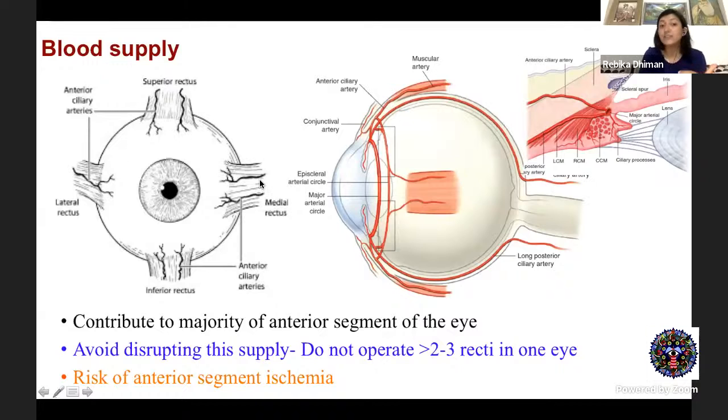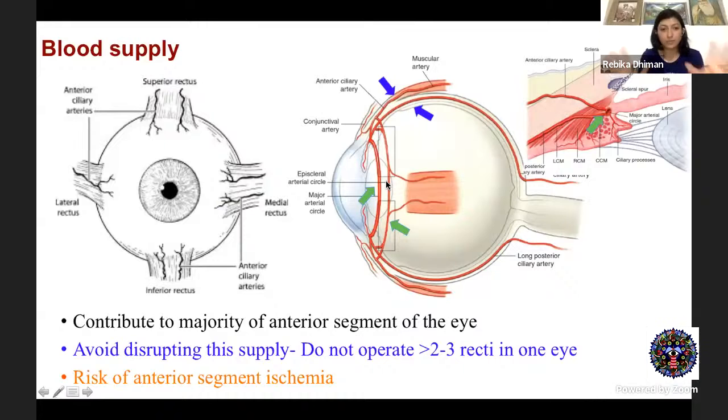Now, it has clinical relevance. This knowledge is important because, as you can see over here in this diagram of the globe, these muscular arteries form the anterior ciliary arteries, and then they pierce the sclera and combine with the long posterior ciliary artery, which is coming along, and they form the major arterial circle, which is present at the root of the iris. They are also responsible for forming the episcleral plexus.